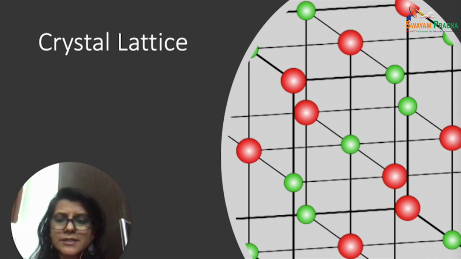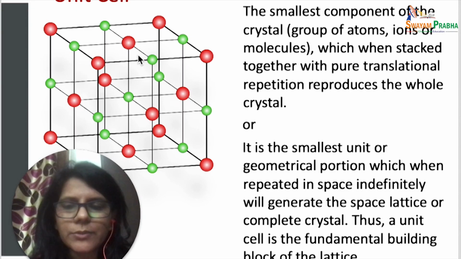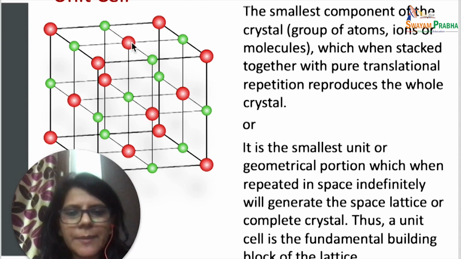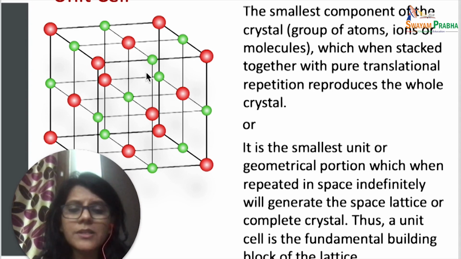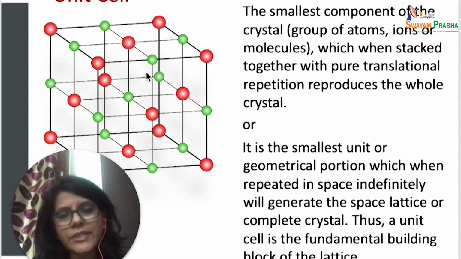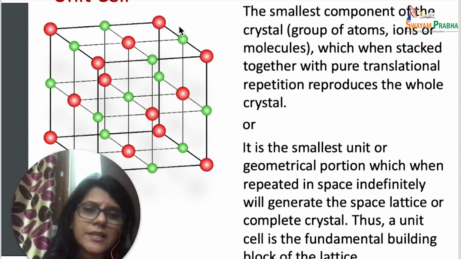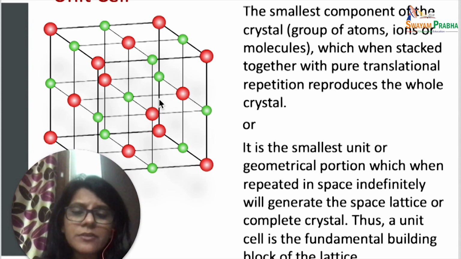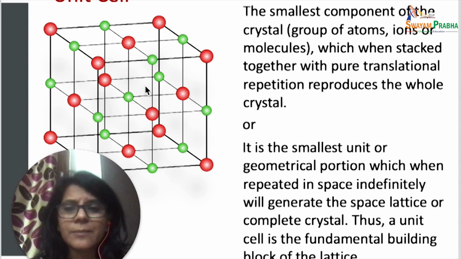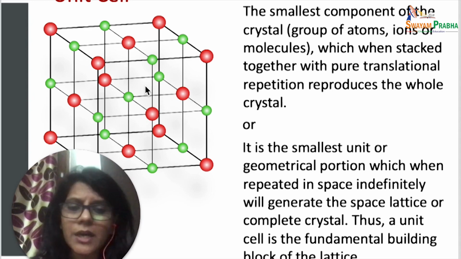Now let's talk about the unit cell. The unit cell is the fundamental unit in a crystal. The repetitive arrangement of the unit cells in three dimensions produces a crystal in a manner similar to the way a wall is built from identical bricks. In other words, a unit cell is the smallest fundamental unit of a crystal, which on translational displacement in three dimensions will produce a crystal.